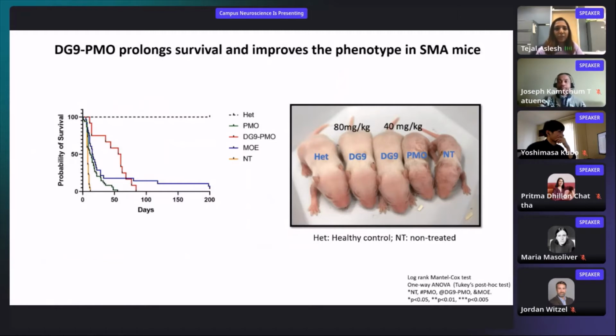And on the right, we have a picture of our mice. As you can see, the DG9 PMO-treated mice look very healthy, just like our healthy control on the left. And on the extreme right, we have our non-treated mice that look extremely weak.